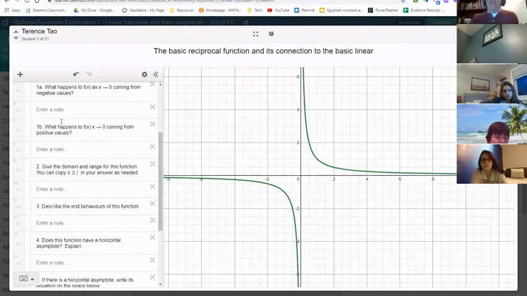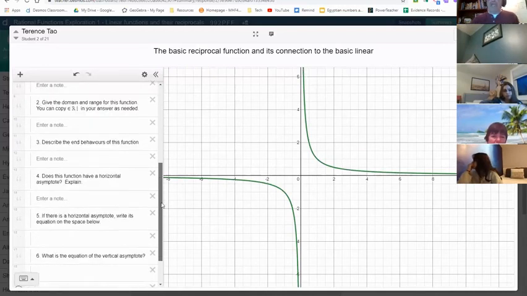And conversely, what happens to f of x when x approaches 0 from the right? Look at the second value. X is 5.3, the function is 0.18. And all of a sudden, our function begins to get big, very big, very quickly. As our x gets very small, our y gets very, very big. So that kind of takes us there.